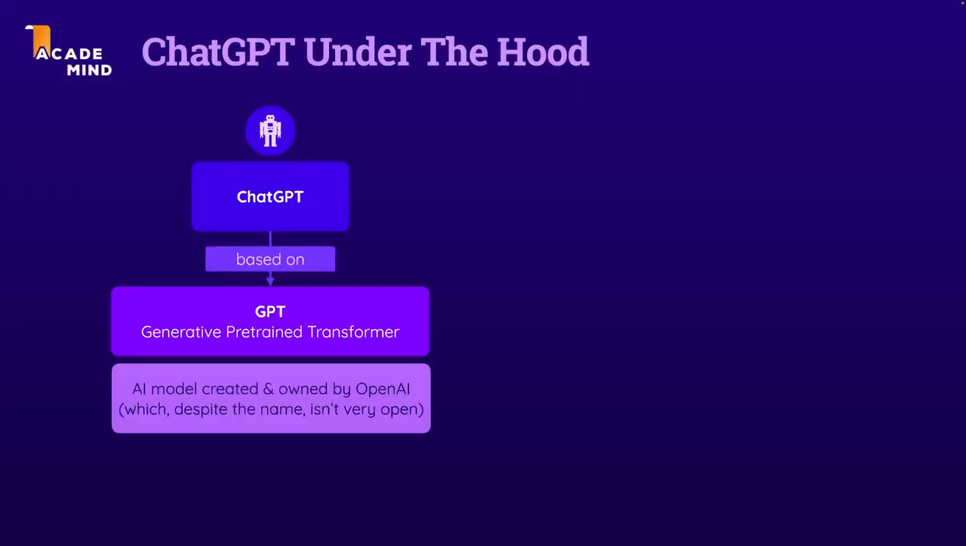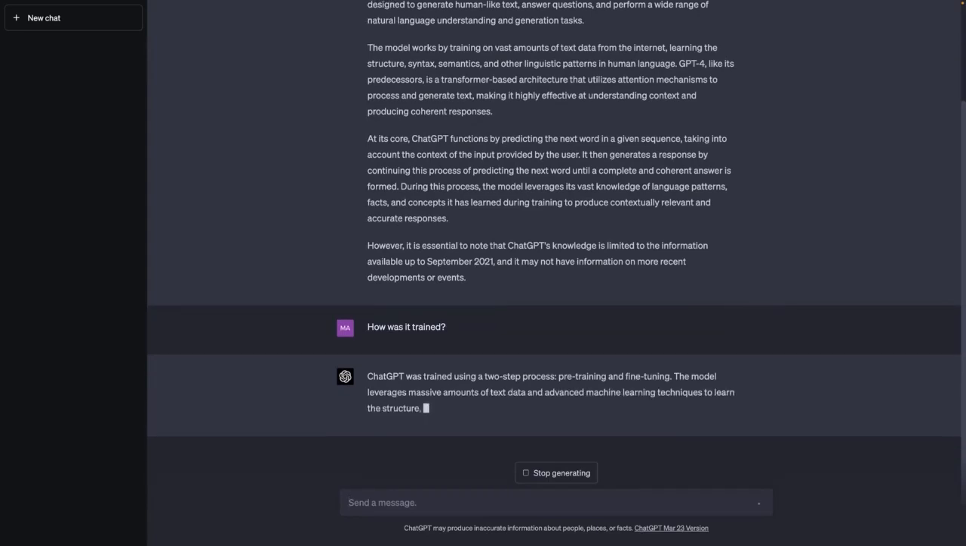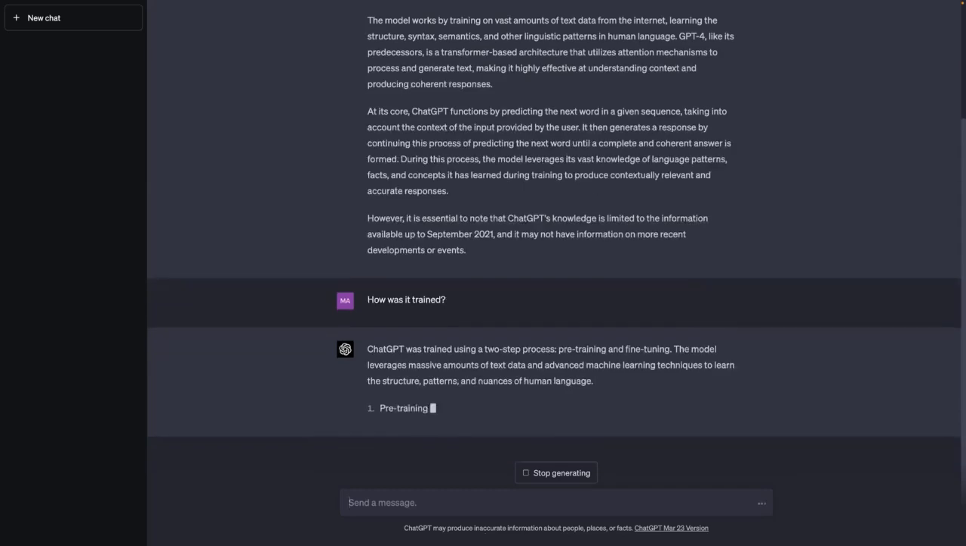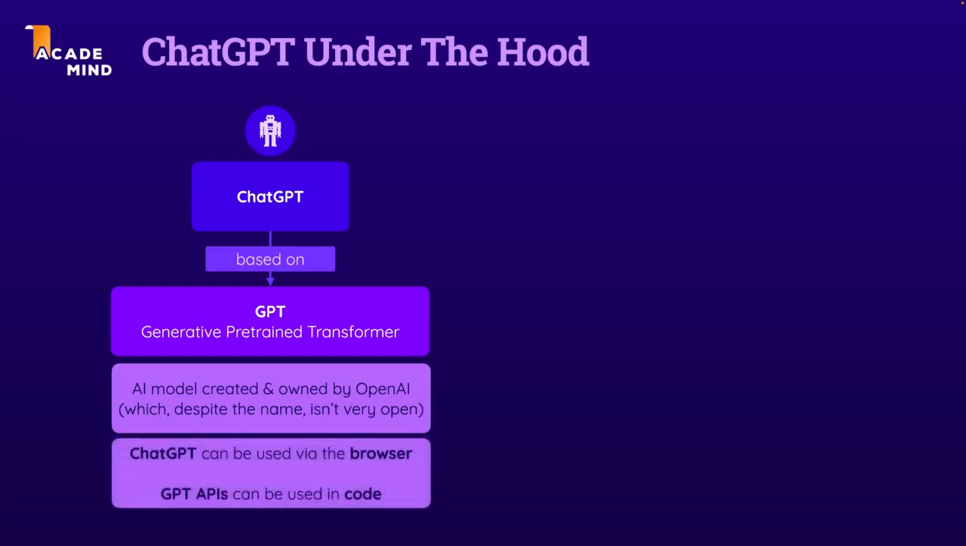Either way, OpenAI created this amazing AI model, the GPT model, and it's this model that's being used under the hood by ChatGPT. So ChatGPT is this web app with which you can interact in your browser to ask it questions and get back responses. The GPT model is the underlying program, you could say, that's being used by that web app to produce and generate those responses.